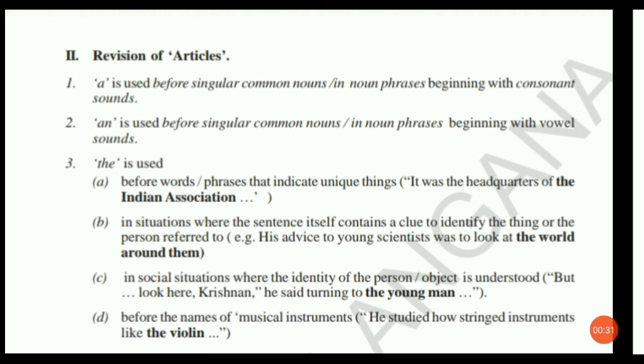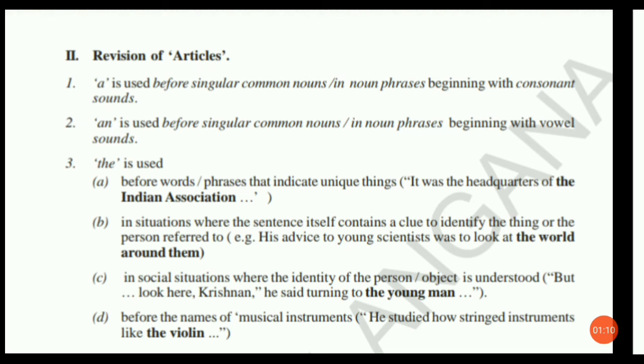In the beginning of the sentence, he said Krishnan, and then he said turning to the young man. So we can understand that this person is talking to Krishnan, and this young man is nothing but Krishnan. When the person or object is understood, we use the. So here we understood that C.V. Raman is talking about this Krishnan, that's why he used the young man.